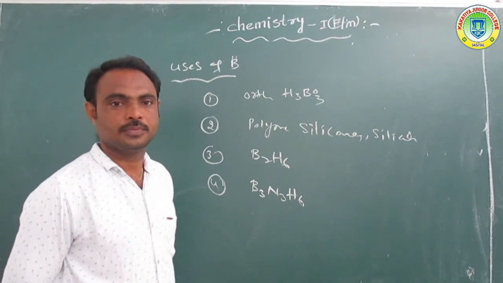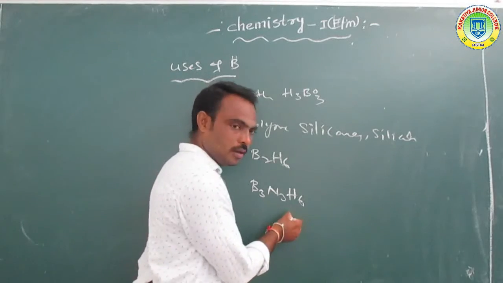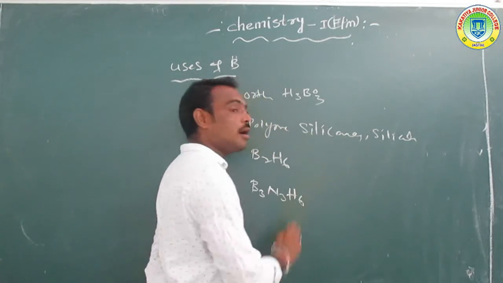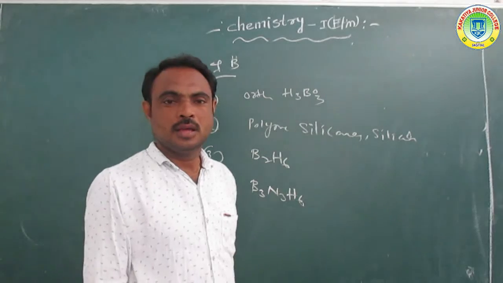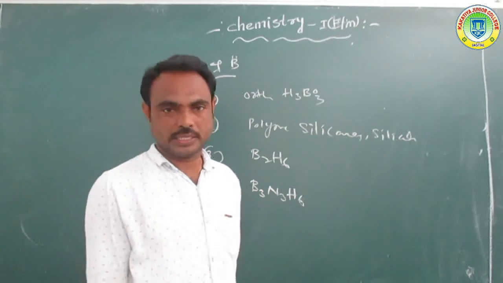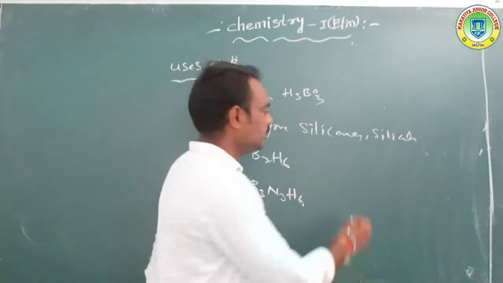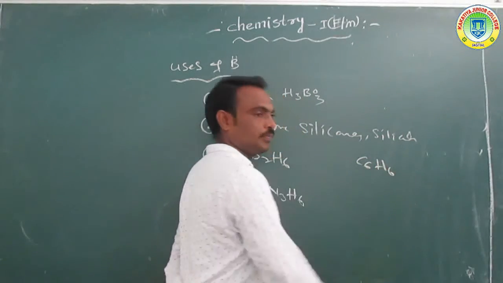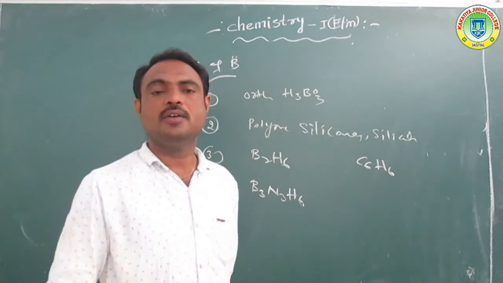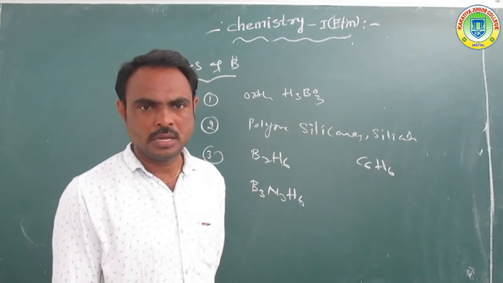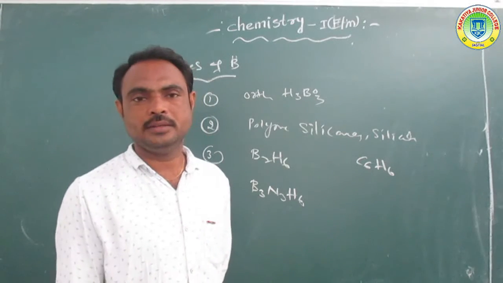Inorganic benzene. Okay, so overall, what is organic benzene? Carbon compound. What is the formula of benzene? C6H6 is the formula of benzene. What is the structure of benzene?